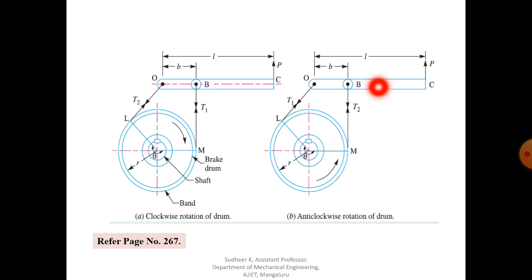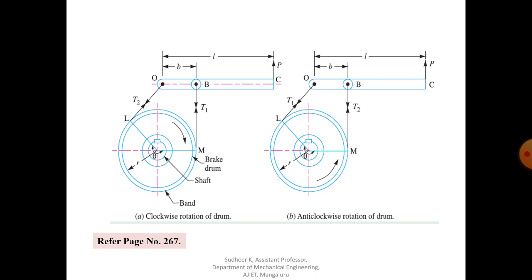When one end of the steel band passes through the fulcrum of the actuating lever, the brake is called simple band brake. Similarly, the working of the steel band is similar to that of a flat belt operating at zero velocity. This is the free body diagram you can see here.